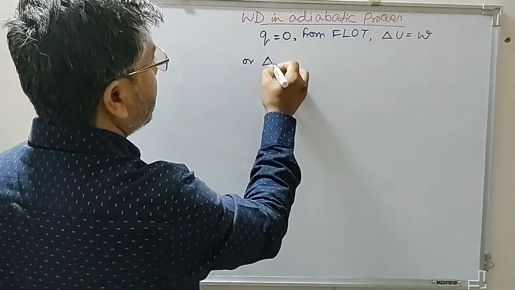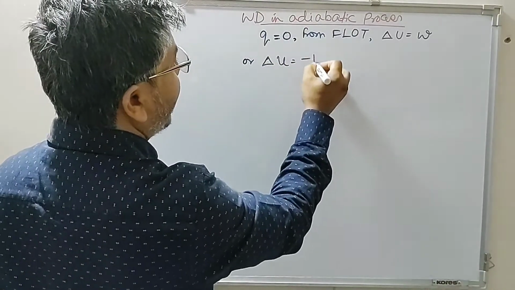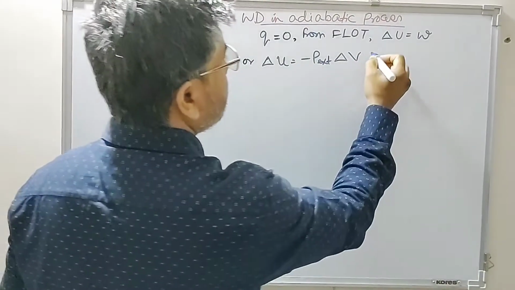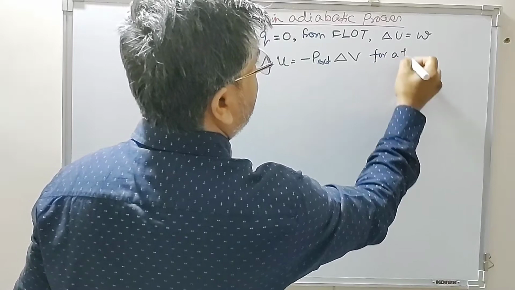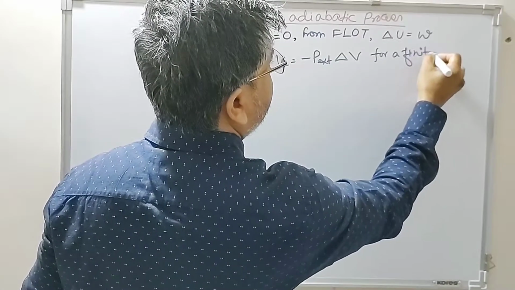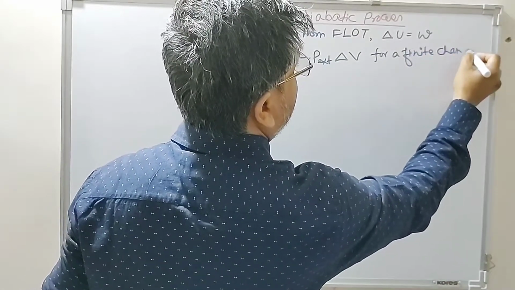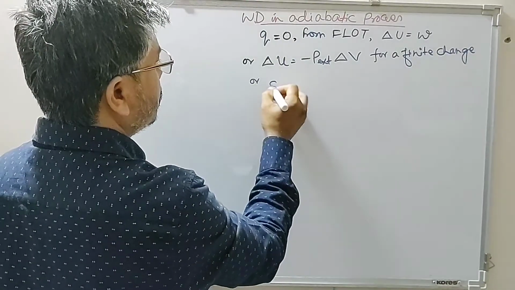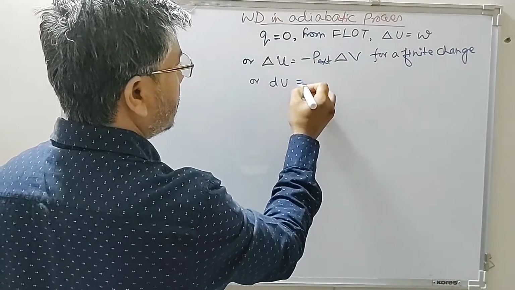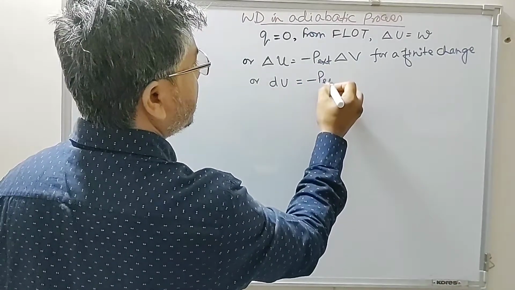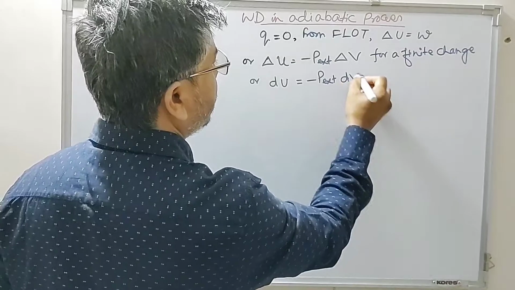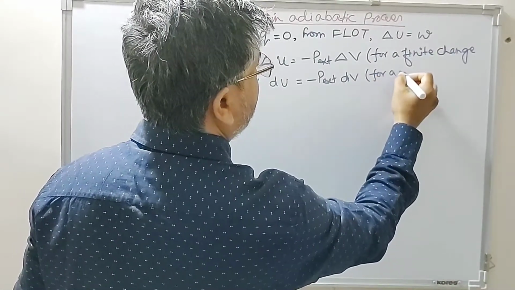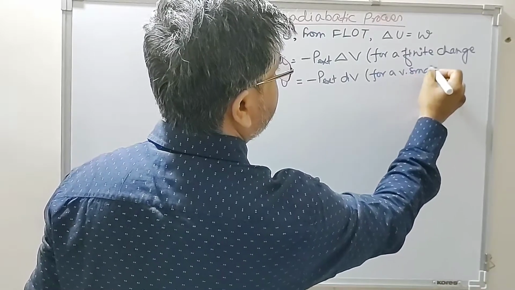or this delta U is equal to minus P external into change in volume for a finite change, or dU is equal to minus P external into dV for a very small change.